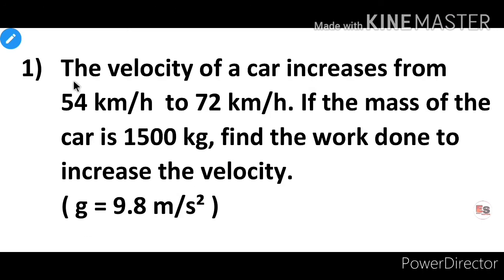Example number 1. The velocity of a car increases from 54 km per hour to 72 km per hour. If the mass of the car is 1500 kg, find the work done to increase the velocity. G is equal to 9.8 meter per second square.